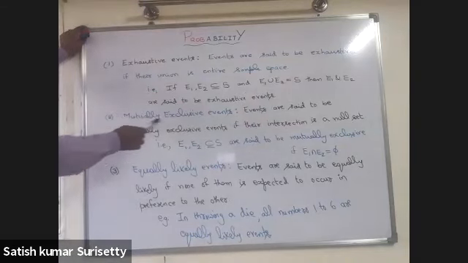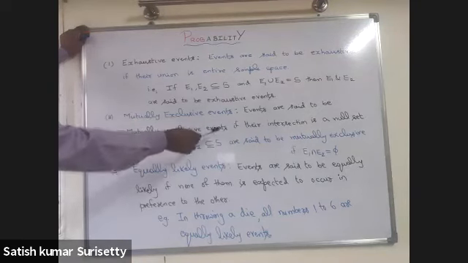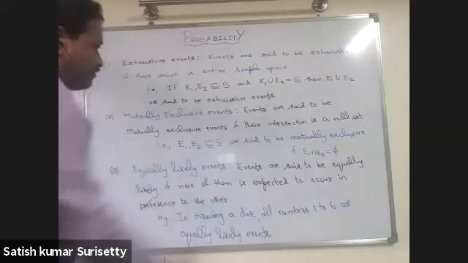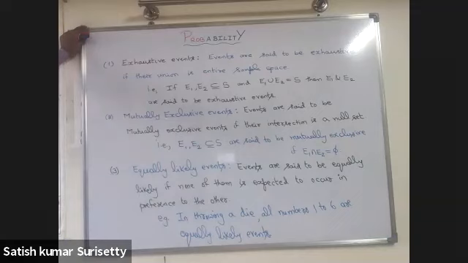Next, mutually exclusive events. Events are said to be mutually exclusive if their intersection is a null set. That is, if E1 and E2 are two events of the sample space, they are said to be mutually exclusive if E1 intersection E2 is a null set. Next, equally likely events. Events are said to be equally likely if none of them is expected to occur in preference to the other. That is, in throwing a die, all numbers 1 to 6 are equally likely events.